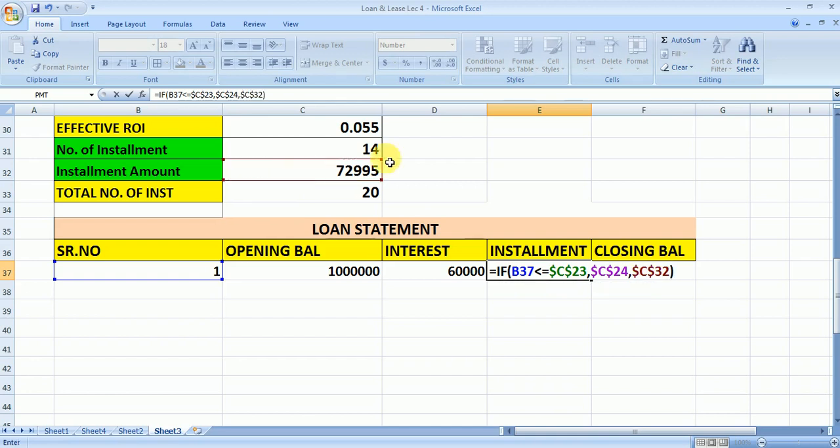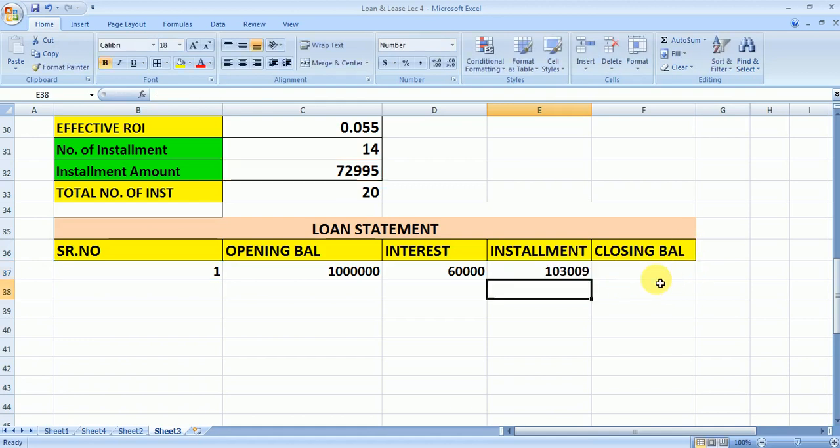Fine. So here what we are saying, अगर this serial number अगर less than है number of installment to be paid in the initial phase, so first phase वाली use करें, otherwise second phase वाली, then enter. Fine. So यहाँ पे 1 is less than 3, so ultimately उसने कौन सी वाली use करी है? First वाली. Fine. Now how do we calculate the closing balance?